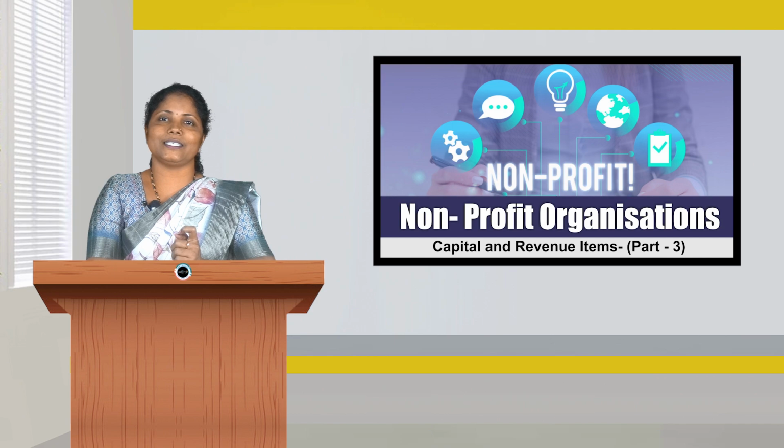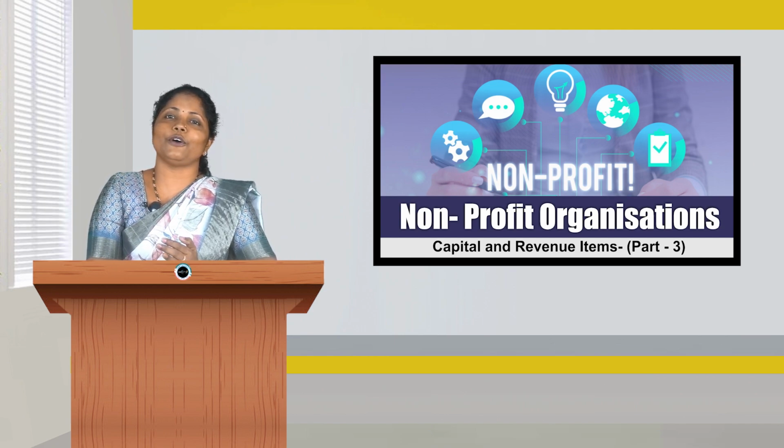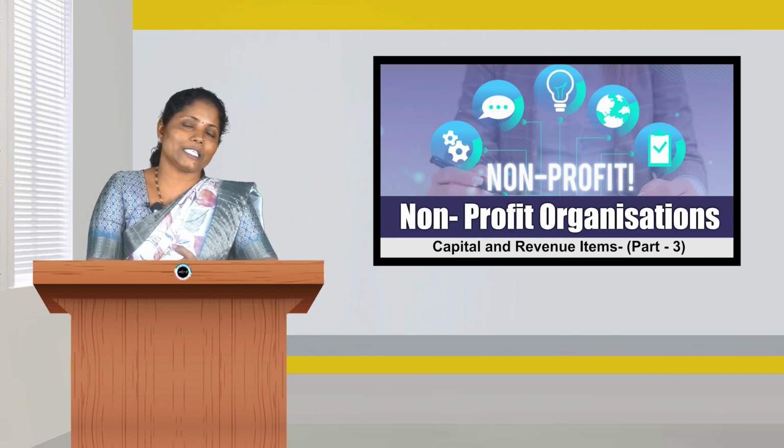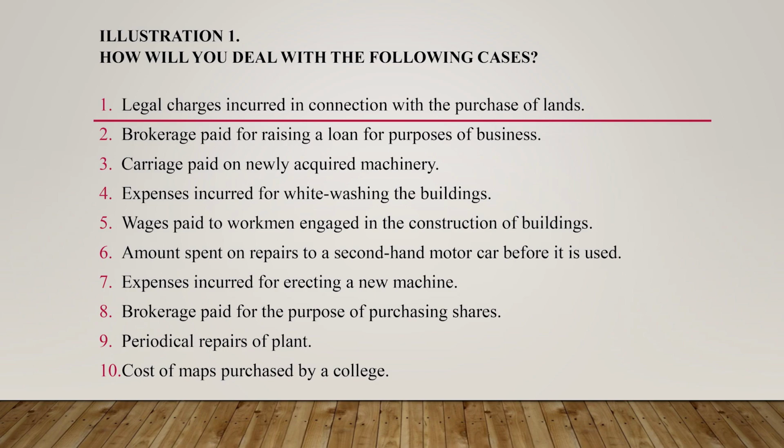No, because whitewashing of a building is purely the expense incurred for maintenance of the building. Suppose we incur expense for the purpose of maintenance of any fixed asset, that cannot be considered as a capital expenditure. It is a revenue expenditure. Therefore, the expenses incurred for whitewashing the building has to be debited to such an expense account but not to the asset account or building account. The next is wages paid to workmen engaged in construction of buildings.